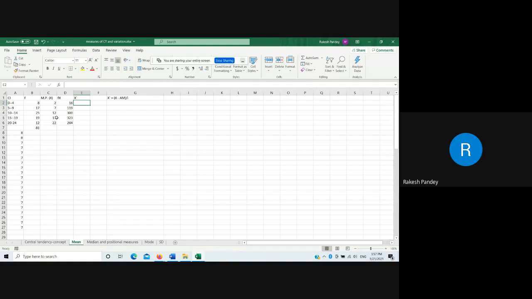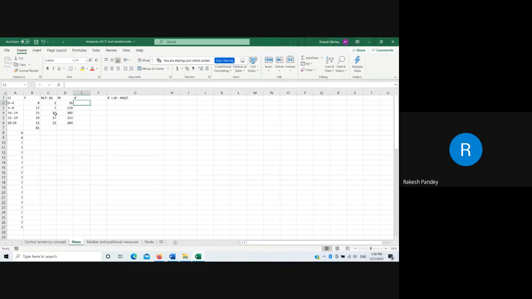Any value can be, even you can assume that 2.5 can be the mean, but generally the mean will be between 2 and 22. But since you don't know, even if you assume beyond this range, that formula will still work. But generally, the first condition is that the assumed mean should be between 2 and 22. Similarly, we take the middle value, if possible.